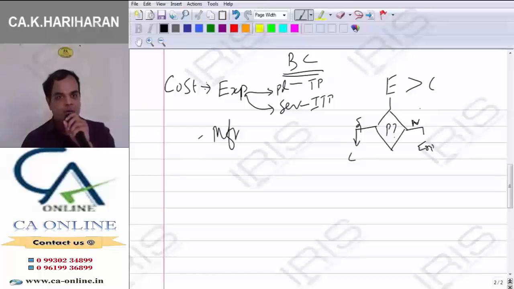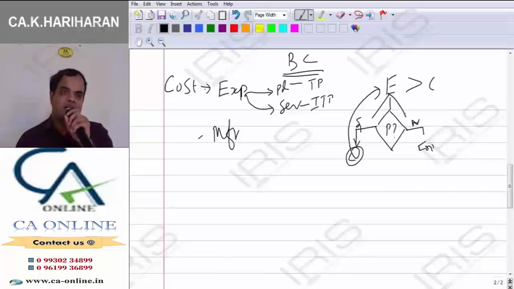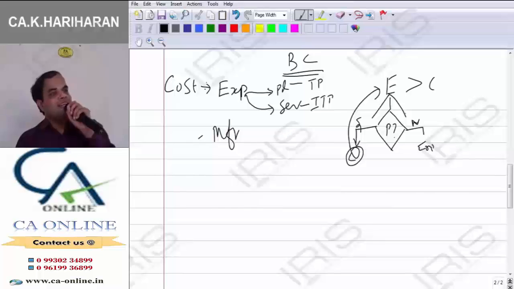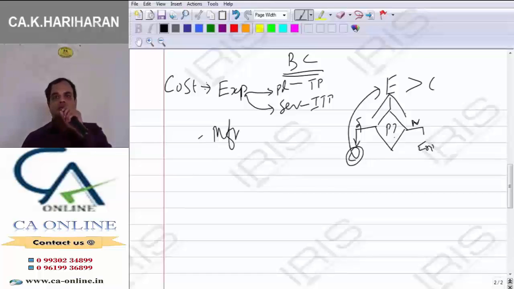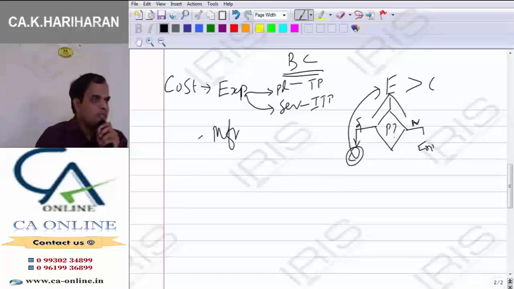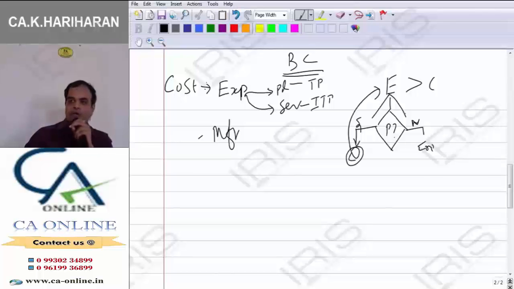Understood? Therefore, all the costs are expenditure only. But all the expenses may not be the cost. Understood or not? All the costs are expenditure. All the expenses may not be the cost. Comfortable or not? Clear? So, cost is the expenses which is incurred for the purpose of producing the product or rendering the services. We have to view the cost in whose point of view? Manufacturer's point of view. Clear? We have to view the cost in manufacturer's point of view, not in end user's point of view.